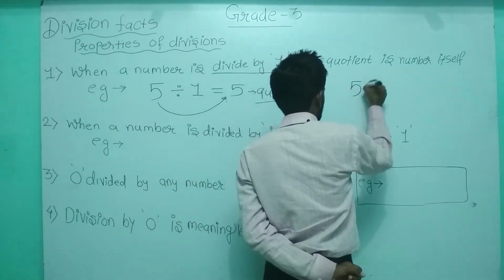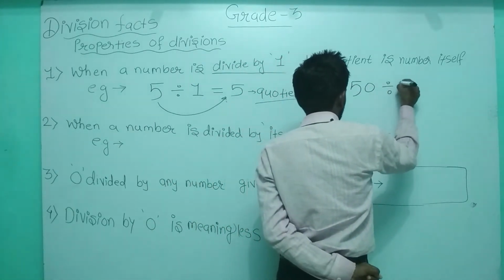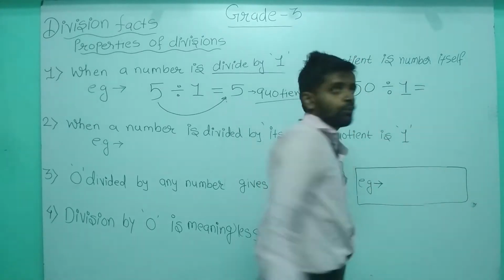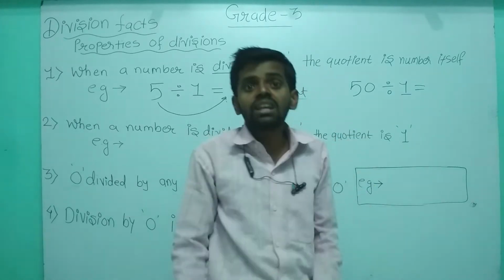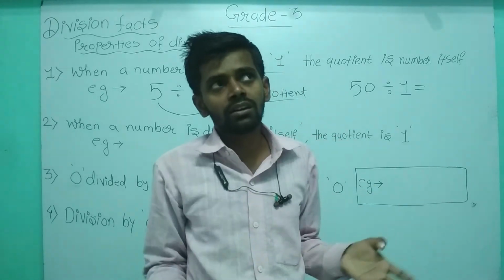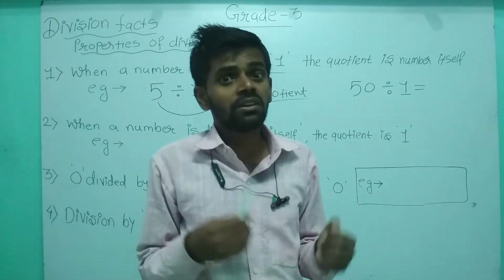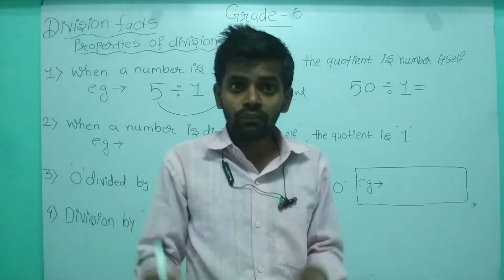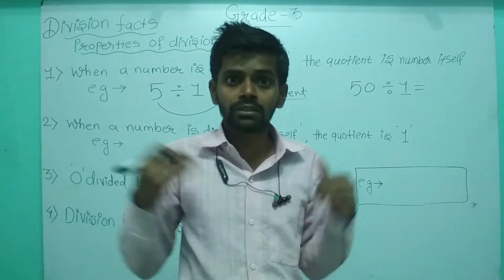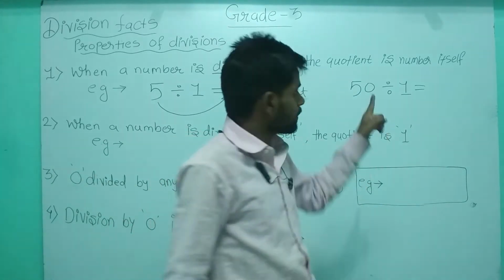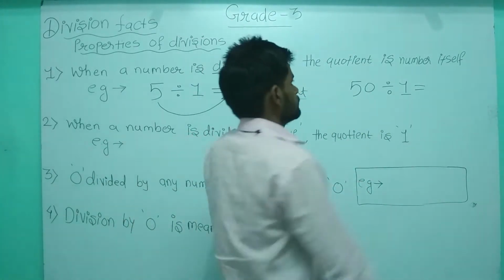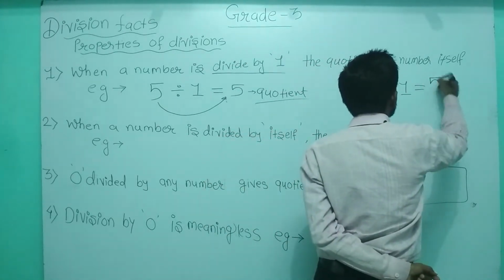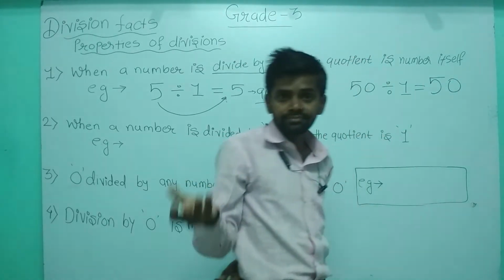If you are dividing 50 by 1, we have to split the table of 1 up to 50. 50 आएगा कब? 50 बार में ही तो आएगा. 1 1 जा 1, 1 2 जा 2, 1 3 जा 3, 1 10 जा 10, 1 11 जा 11, 1 12 जा 12. लगे रहो. 50 will come in 50 times. So it is 50. Simple.